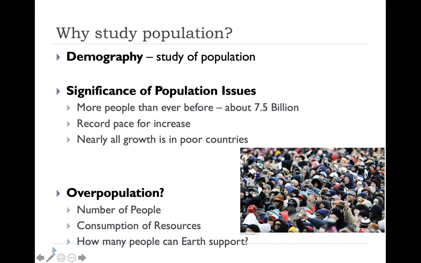Why is this an issue? The issue that scientists and geographers are concerned about is the issue of overpopulation. Not only is it too many people living on not enough space, but also the consumption of resources. So the question becomes, how many people can Earth support?